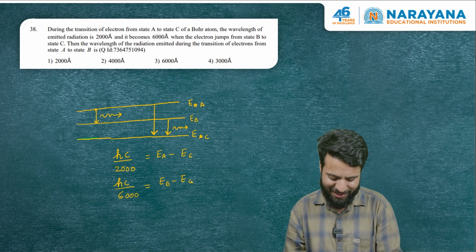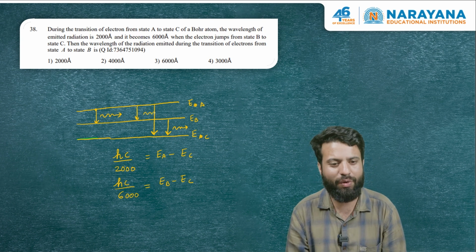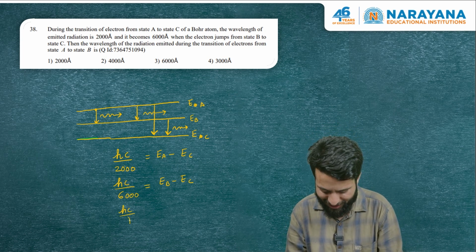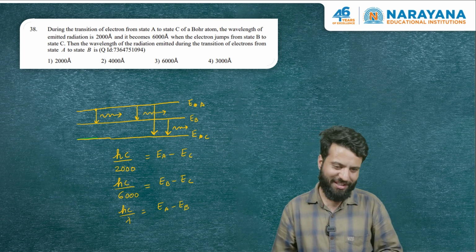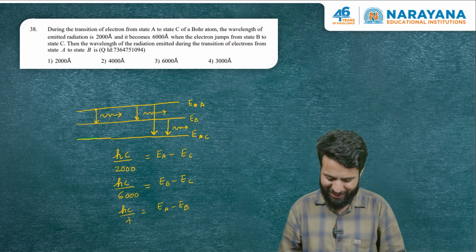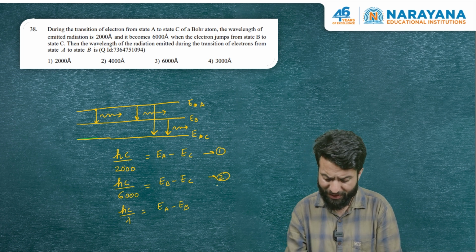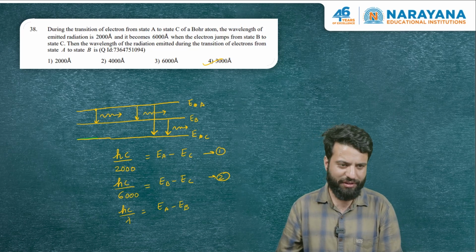In this question, he is asking you, if the electron was to de-excite from A to B, what will be the wavelength of the photon emitted? Very easy question. That will be hc by lambda is equivalent to EA minus EB. We just need to substitute the values. In fact, I think we just have to subtract these two equations, and upon subtraction, you will have 3000 as the answer. It's a very simple one. Let us move to the next question.